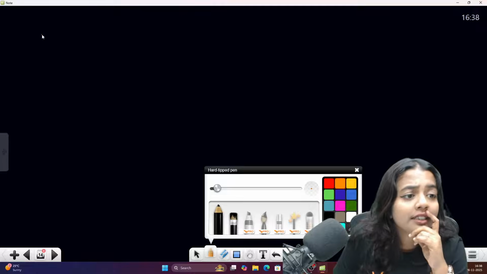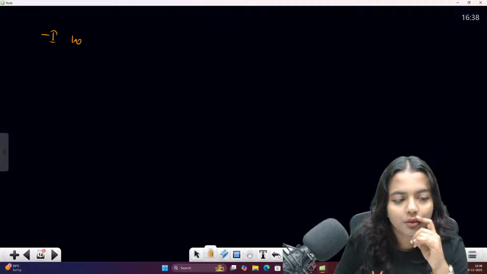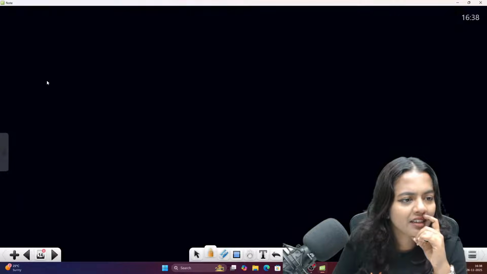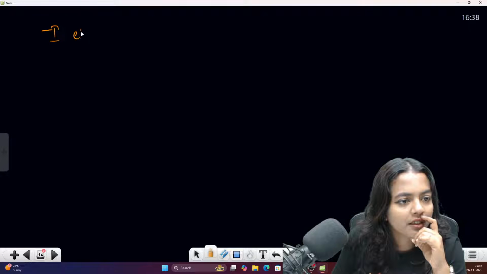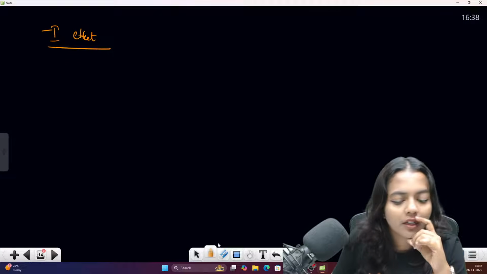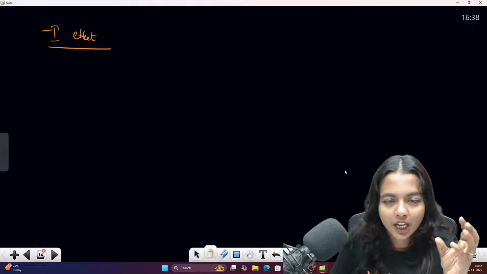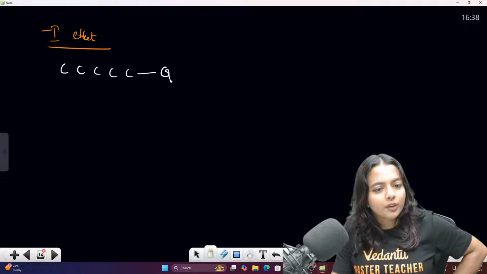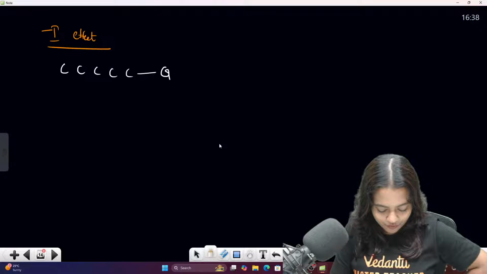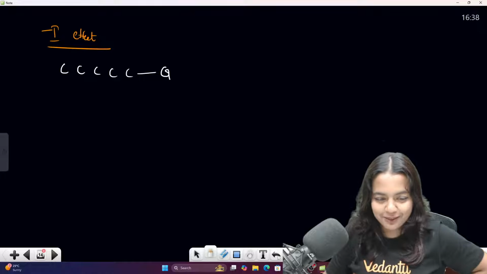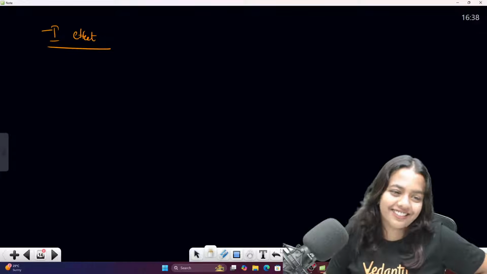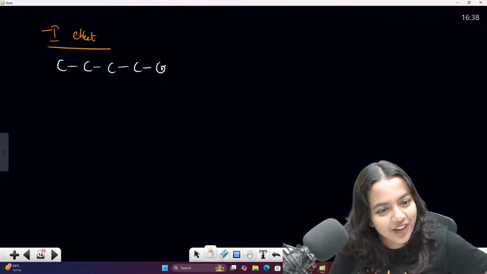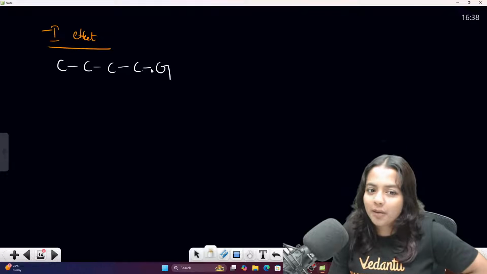Minus I effect. Okay, adjust your handwriting a little, guys. So you have the carbon and you have a group G. So carbon and you have the G here. Okay, carbon and G are there.